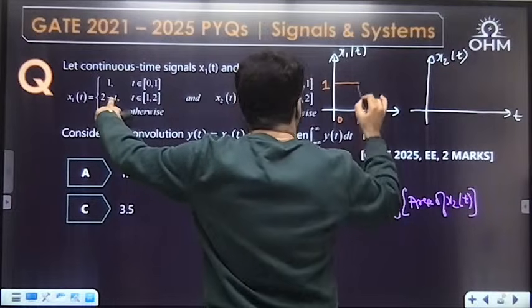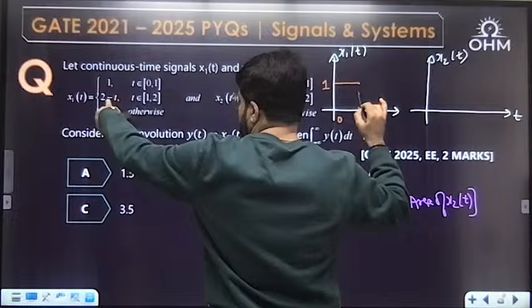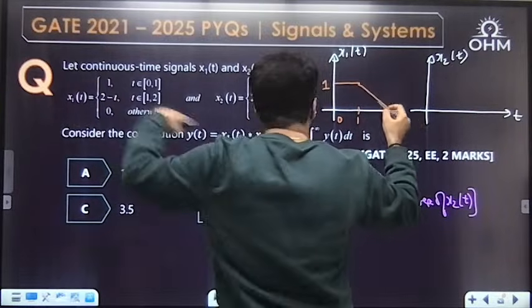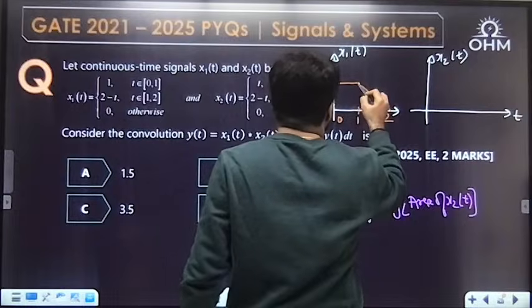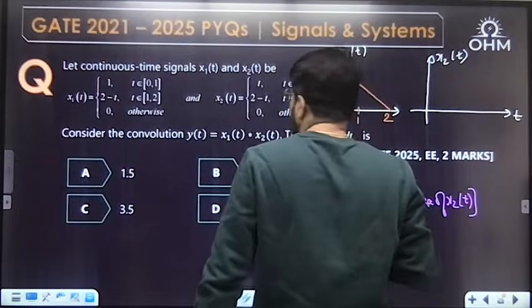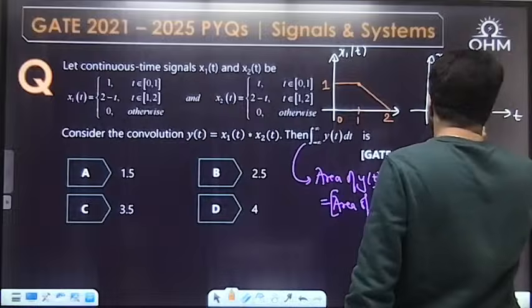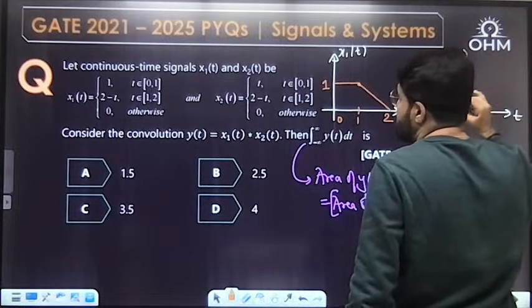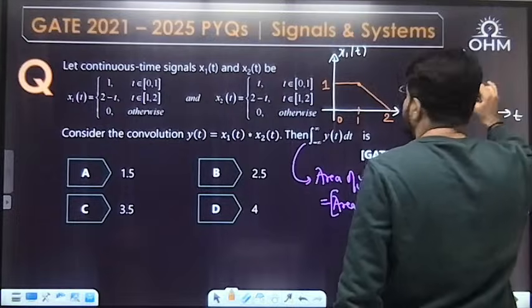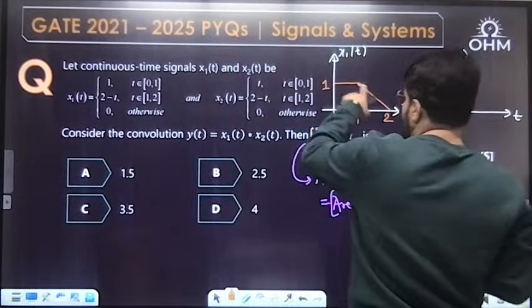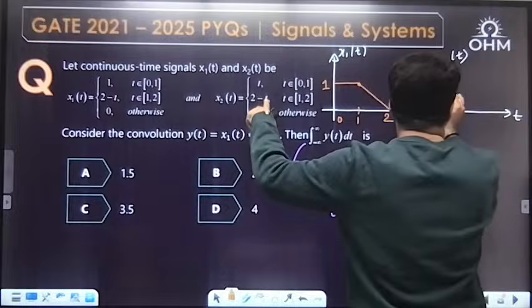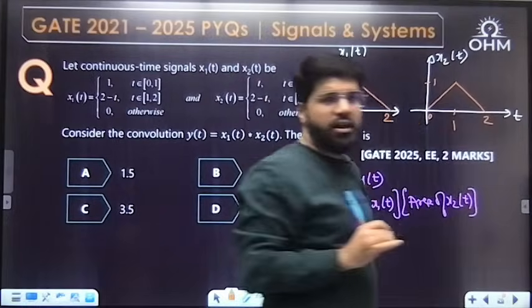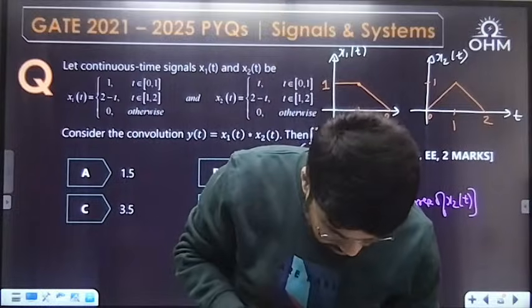Then there is a line of decreasing slope, so a trapezium shape is obtained. For x2(t), for t belonging to 0 to 1, x2(t) is t. Y equal to x, a line passing through origin with slope 1, positive slope meaning an increasing line. Then again 2 minus t, a similar line; at t equal to 1, the value is 1, and then it decreases. These are the graphs. Any confusion, you can let me know.